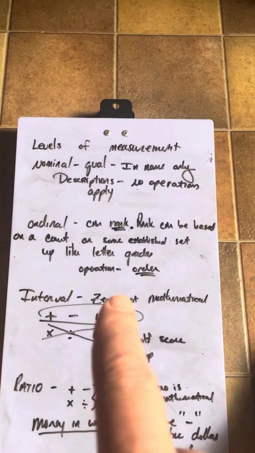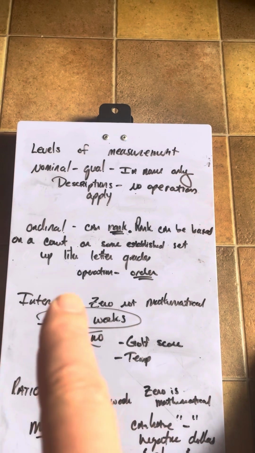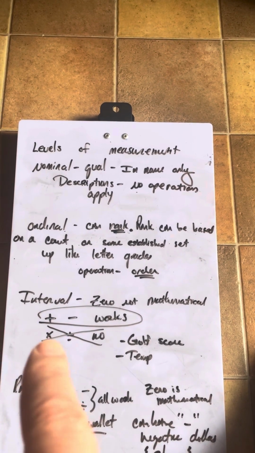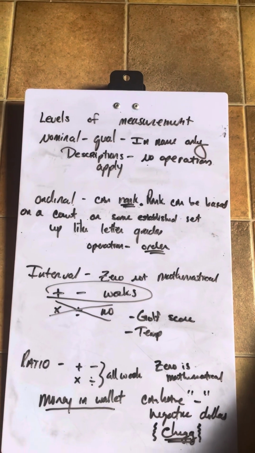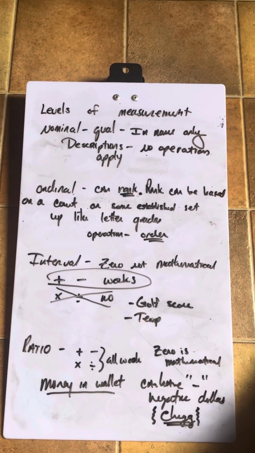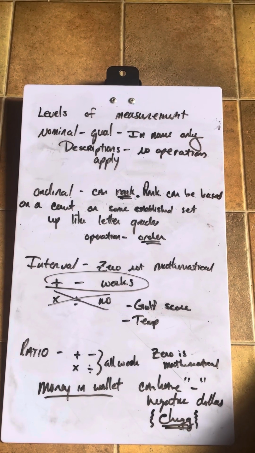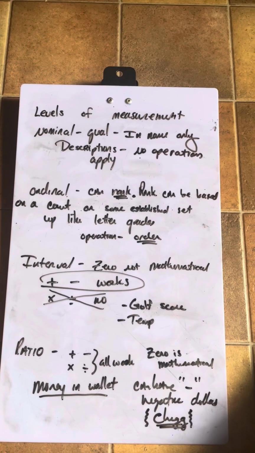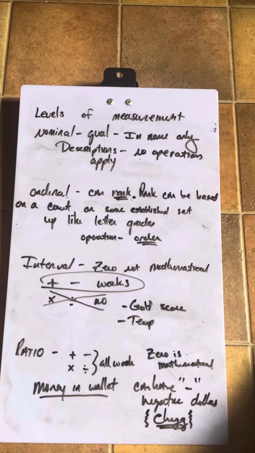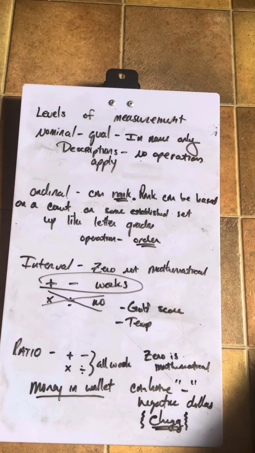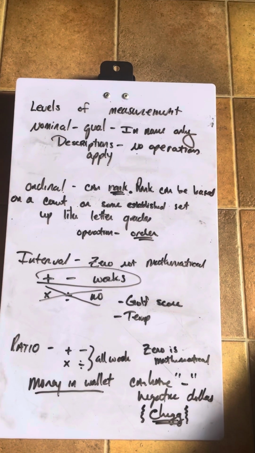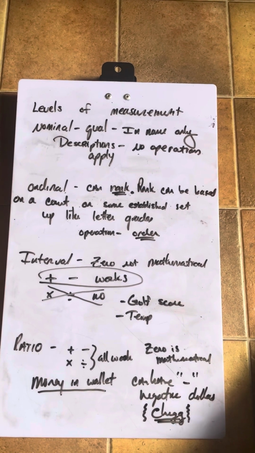Interval, 0 is not mathematical. You can add and subtract and it makes sense, but multiply and divide, not so good. Quick examples, a golf score or a temperature. 0 degrees outside is still 0 degrees. It's a temperature. It's very cold. A golf score, if you score 0 in golf, it means you shot par.